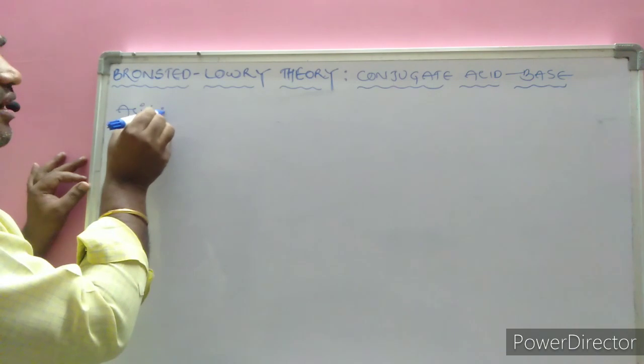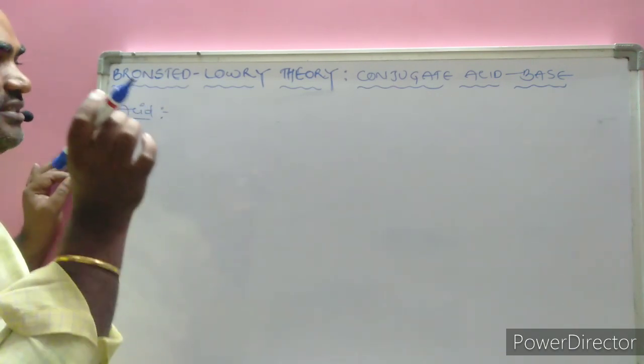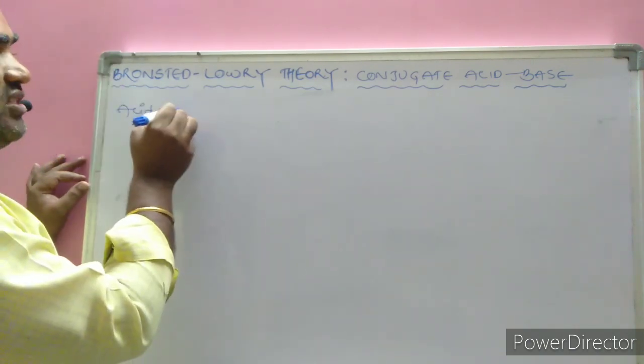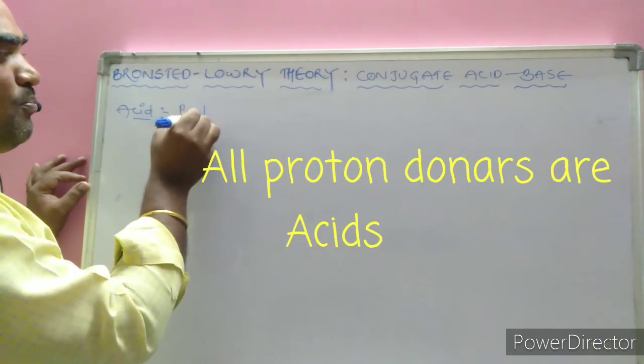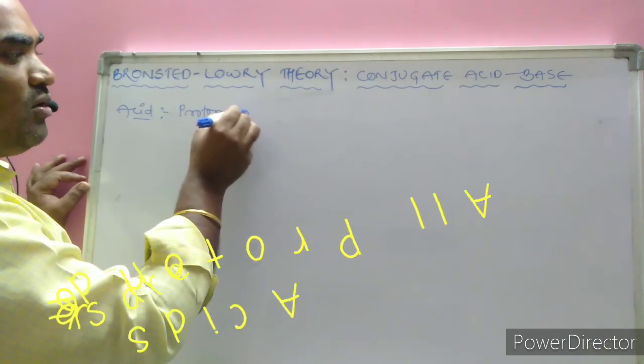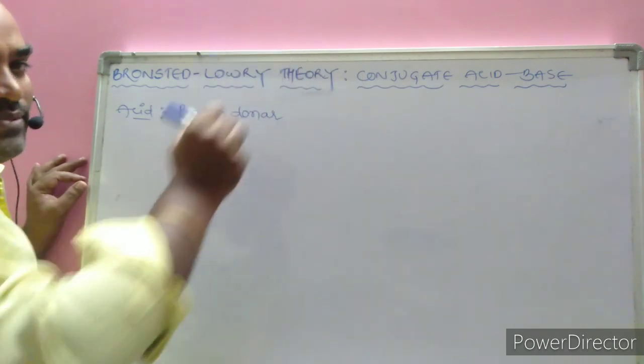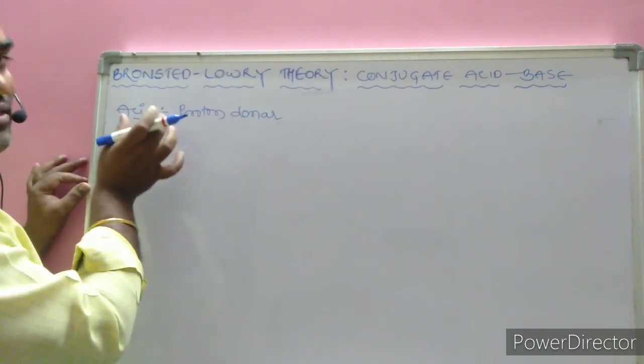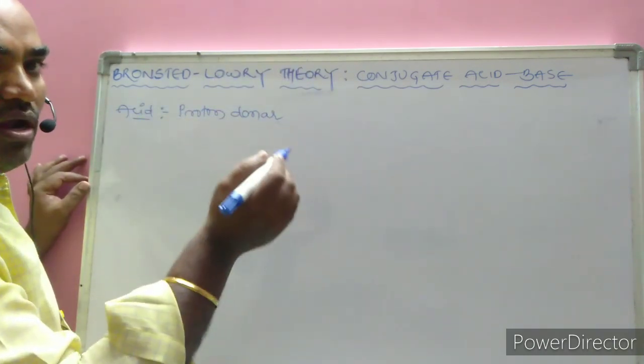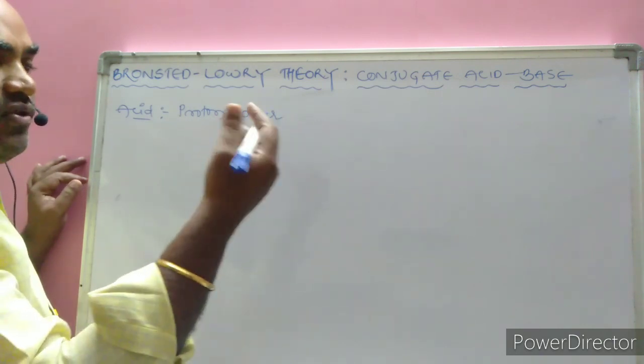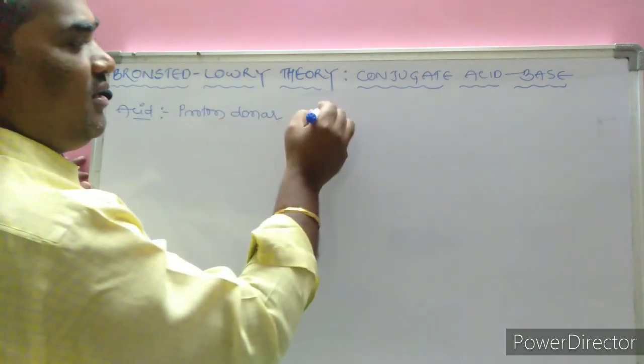an acid can be defined as a chemical species or a substance which is capable of donating a proton to other substances. That is said to be an acid. All proton donors, HCl, HNO3, acetic acid, are acids.